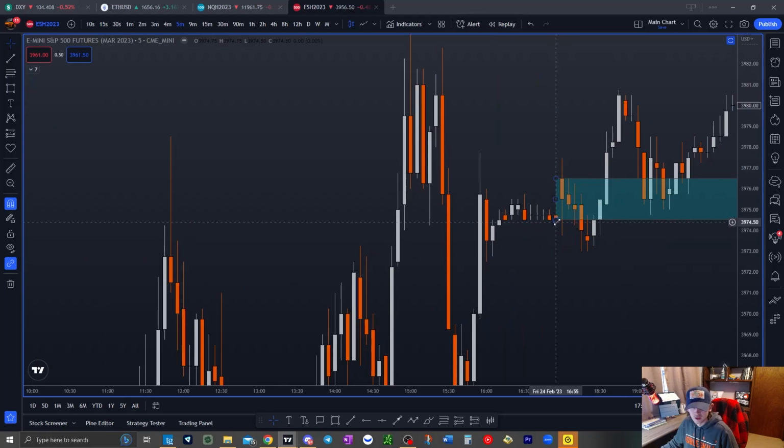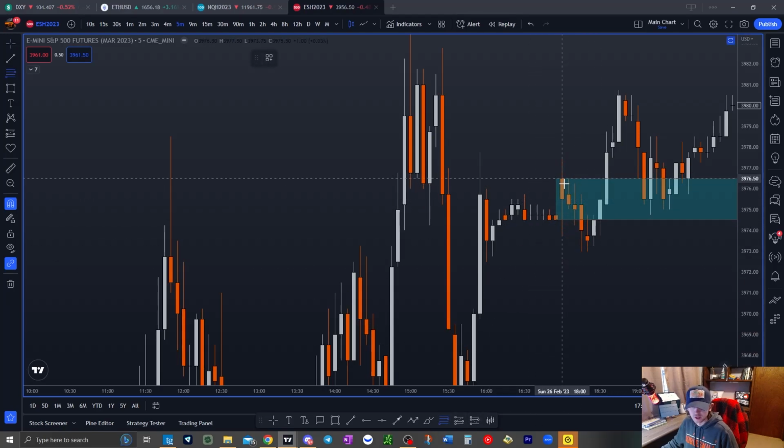Notice how we closed here on Friday. You'll go to the bottom of the screen where it says Friday 24, 2023. And then you look right here where it says Sunday 26, 2023. So it closed here and it opened here. So we're gonna mark up that entire gap right there.